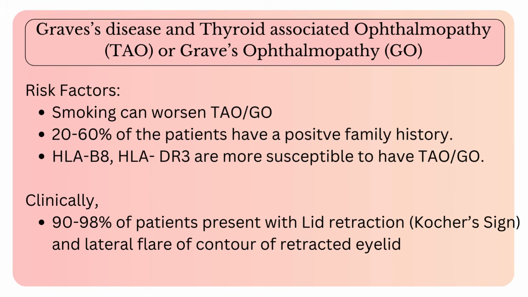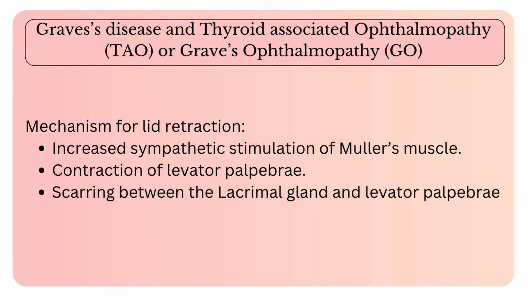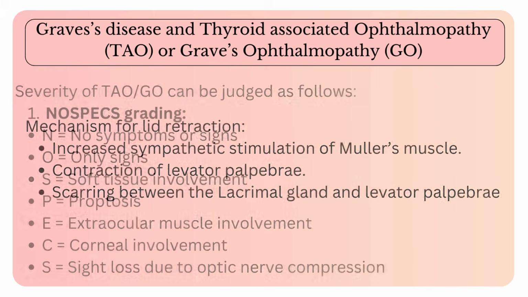Clinically, 90 to 98% of patients present with lid retraction, also called Dalrymple's sign, and lateral flare of contour of retracted eyelid. Mechanism of lid retraction: increased sympathetic stimulation of Muller's muscle, contraction of levator muscles, scarring between the lacrimal gland fascia and levators.